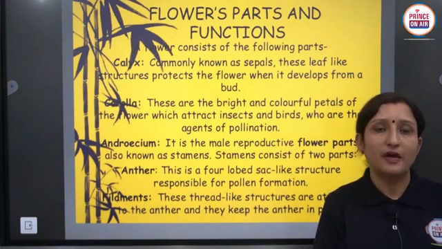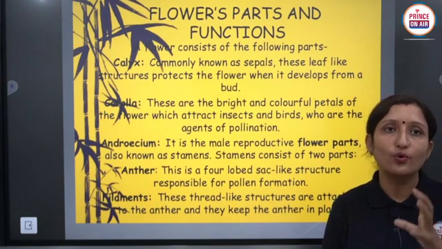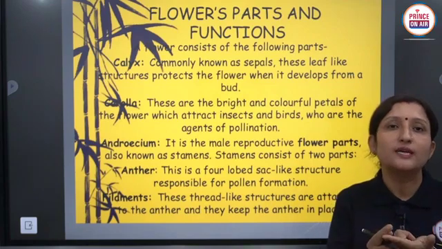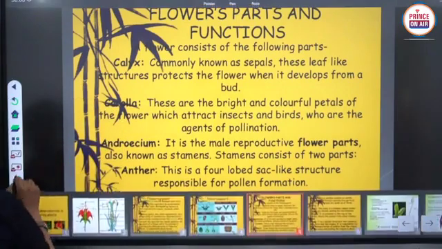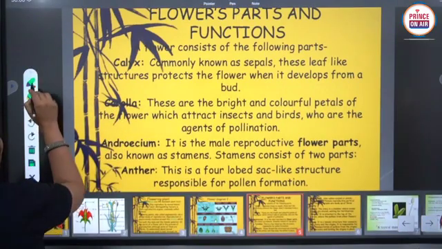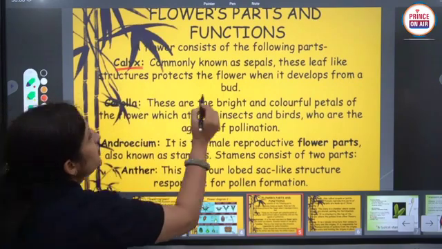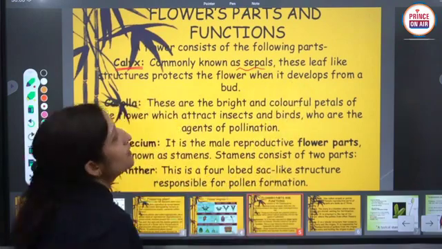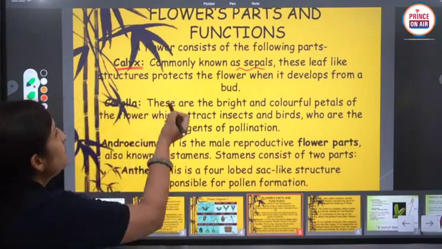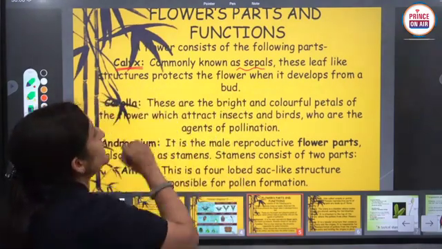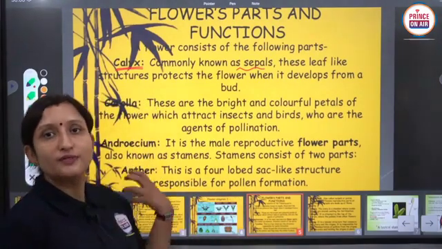Next, internal structure of a flower. I explained that the internal structure of a flower has 4 whorls. The outermost whorl is known as calyx, and in the calyx you can see it is the calyx part. In calyx, sepals are present which are the unit of calyx, and they develop from the bud, and these are normally leaf-like or green in color. They don't take part in sexual reproduction.